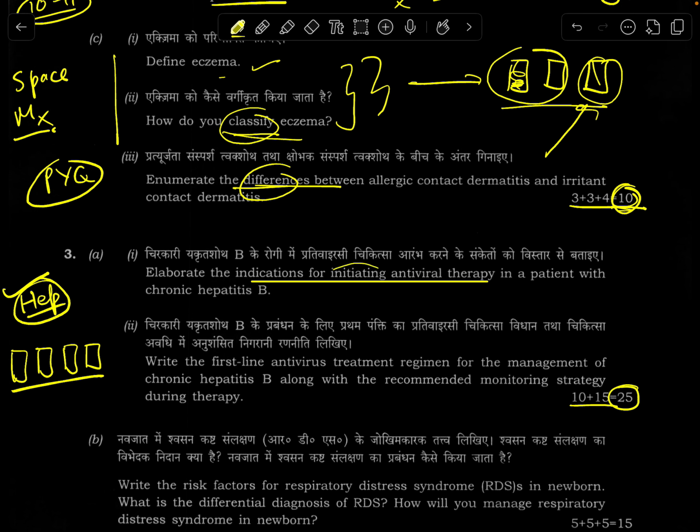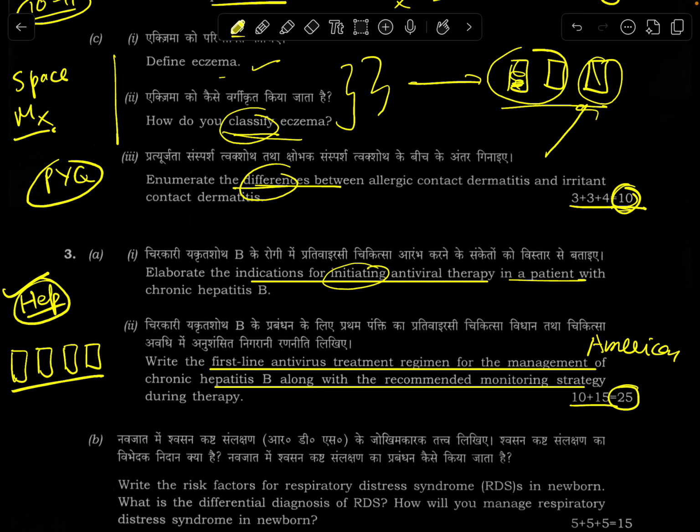Elaborate indications for initiating antiviral therapy. There's a proper American Association guideline. But if you look at this, write first line antiviral treatment for management of chronic hepatitis B along with the recommended monitoring strategy. I only knew very generic points in this question. Like there's a proper guideline, but that is only 1 page of your work. After that, what extra can you write, very difficult.